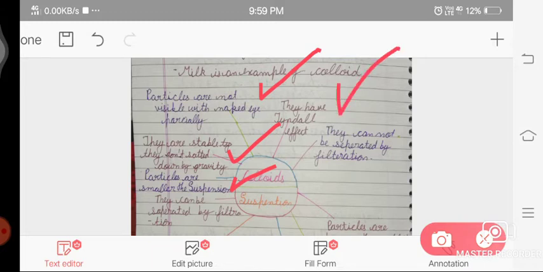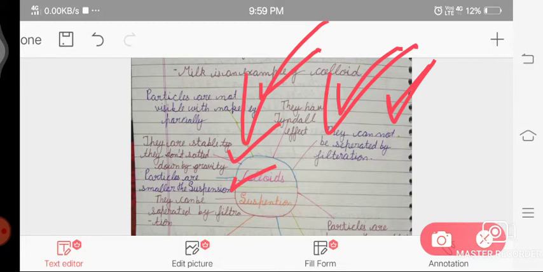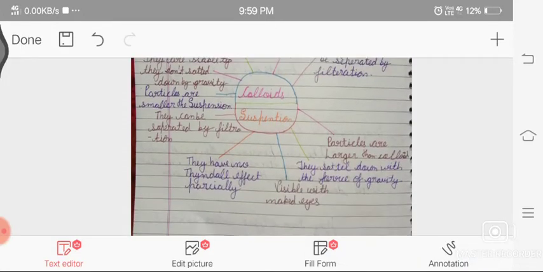They have the Tyndall effect. They cannot be separated by filtration.